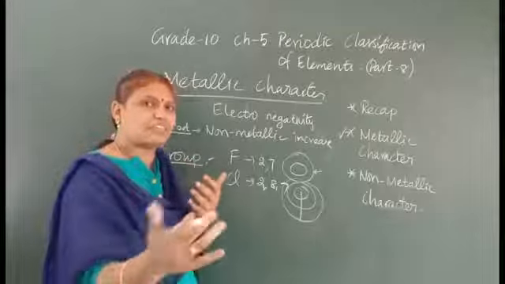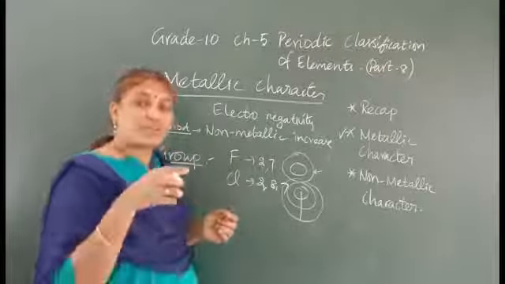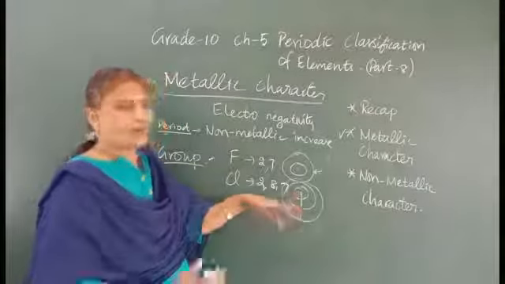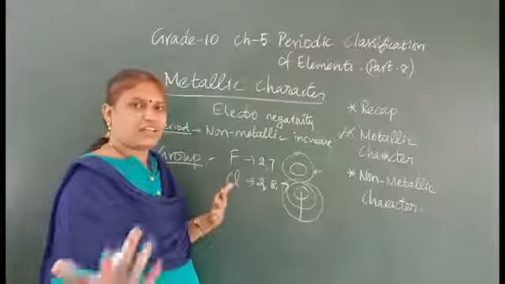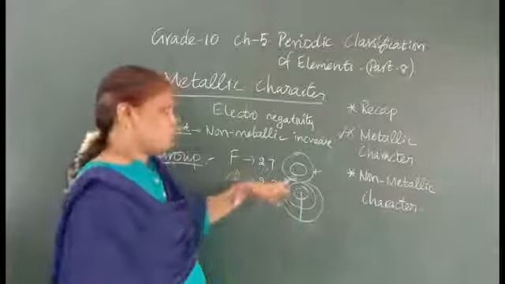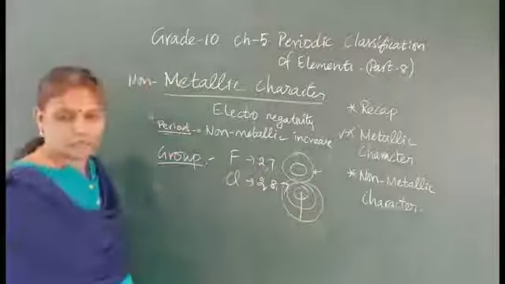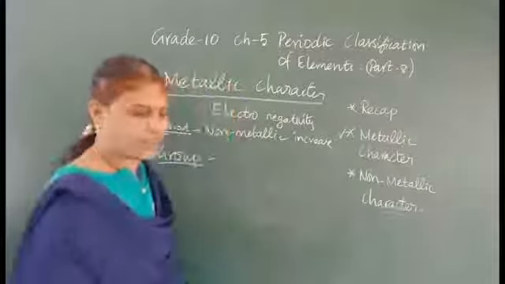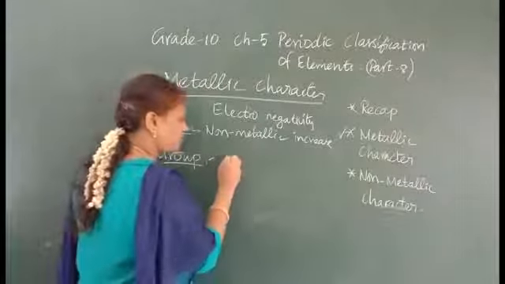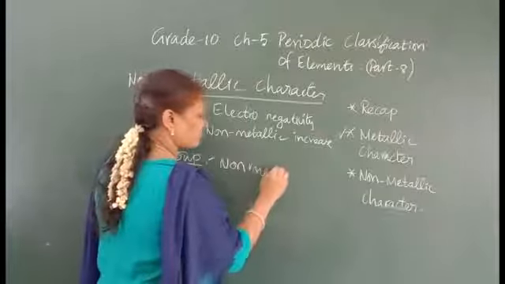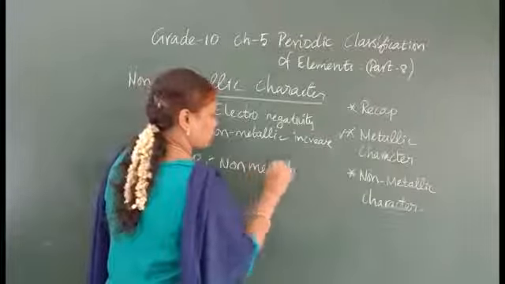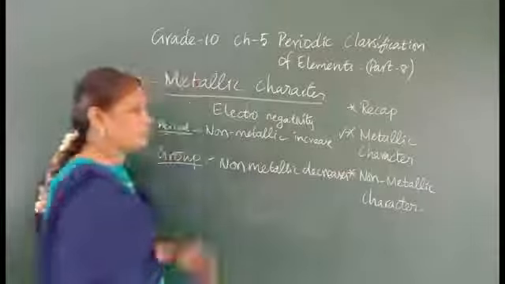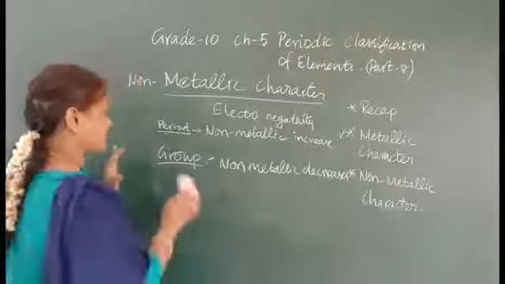It will not be easy to gain an electron. If the force of attraction is more, only then can it gain electrons. But if force of attraction is less, gaining an electron is a little difficult. So going down the group, the non-metallic character decreases.